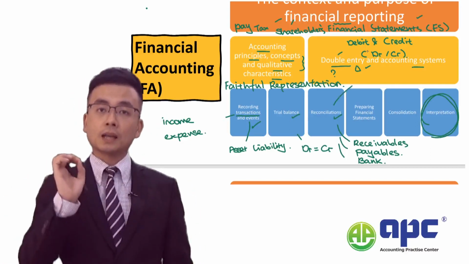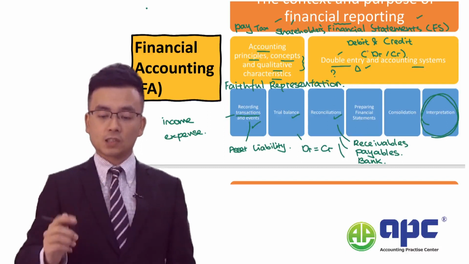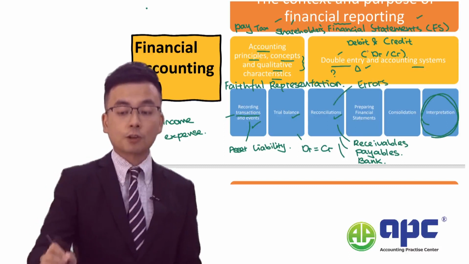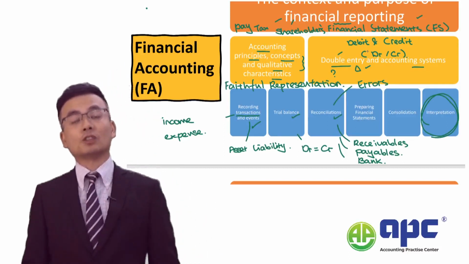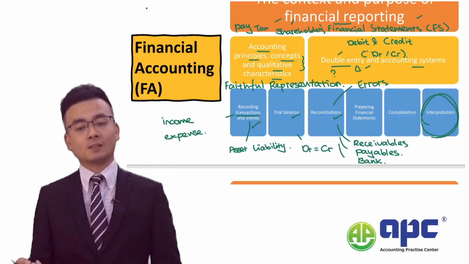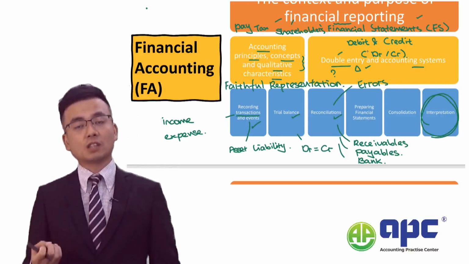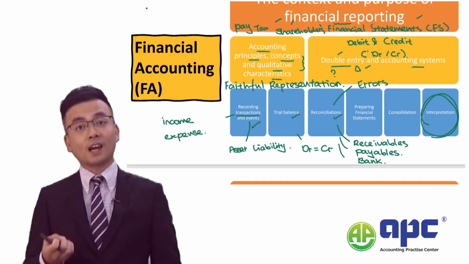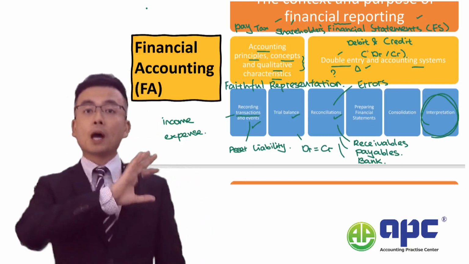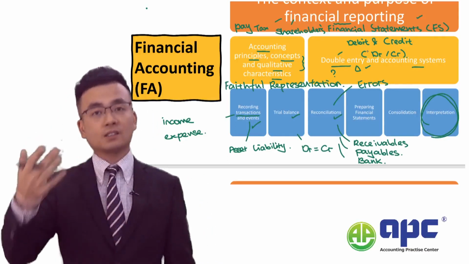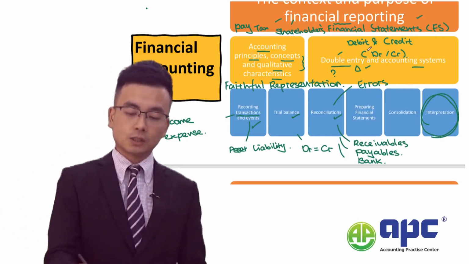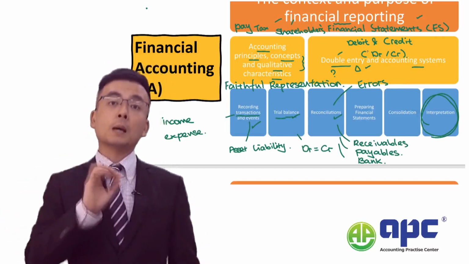Of course, another area of the reconciliation will be to adjust for accounting errors. When we are making double entries, it is highly likely that human mistakes may be built in. And this is why accounting errors exist, and therefore, we need to adjust for them. So after we prepared all these bits and pieces, reconciled the work and corrected all the accounting errors, we ensured that the balance has been balanced.